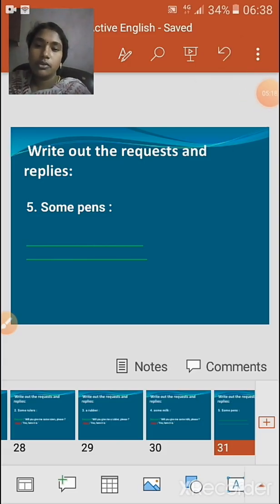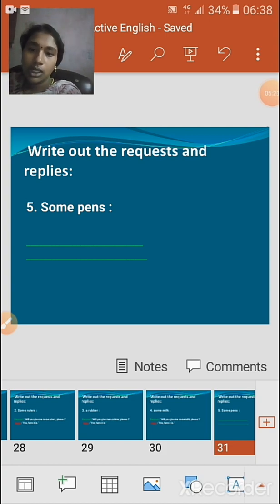Now let me give you the questions for your homework. Children, you are going to write the request and the replies for the next set of 5 questions. Let me give out the objects and you can write the request as well as the reply. The first one we have here is some pens. How will you request and how will you reply for this question? You have to write it in a piece of paper or a notebook and send me the pic.